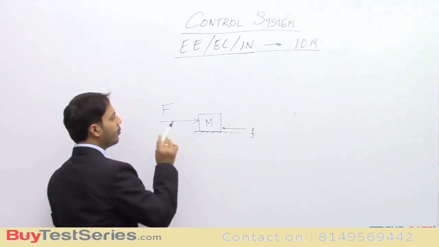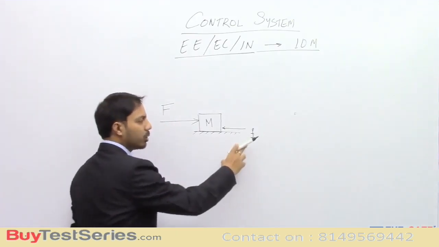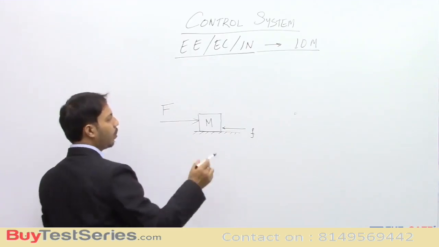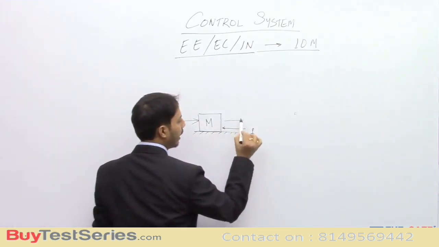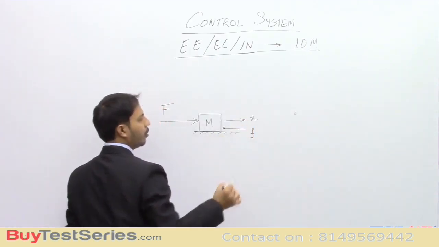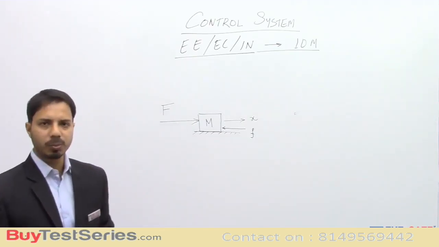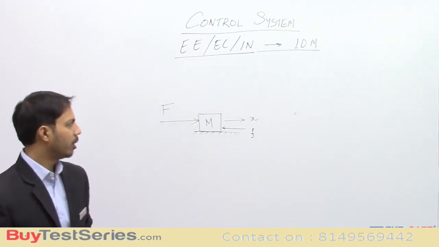If this input force is more than the frictional force, this body will move in this direction, and x is the displacement of this particular body.